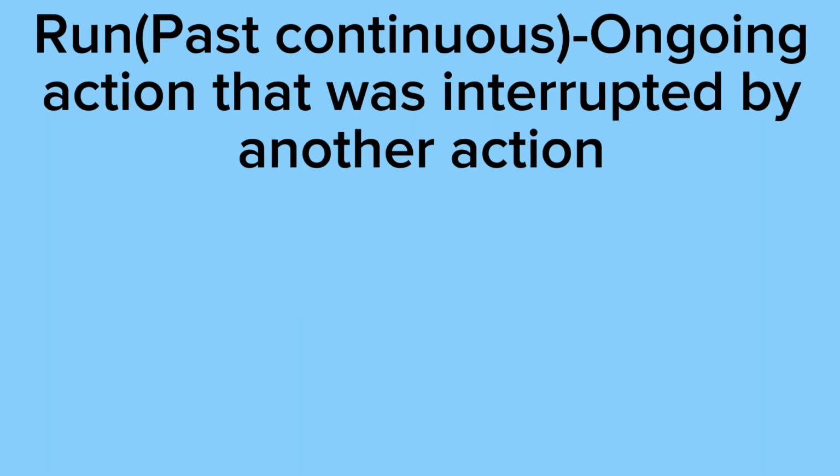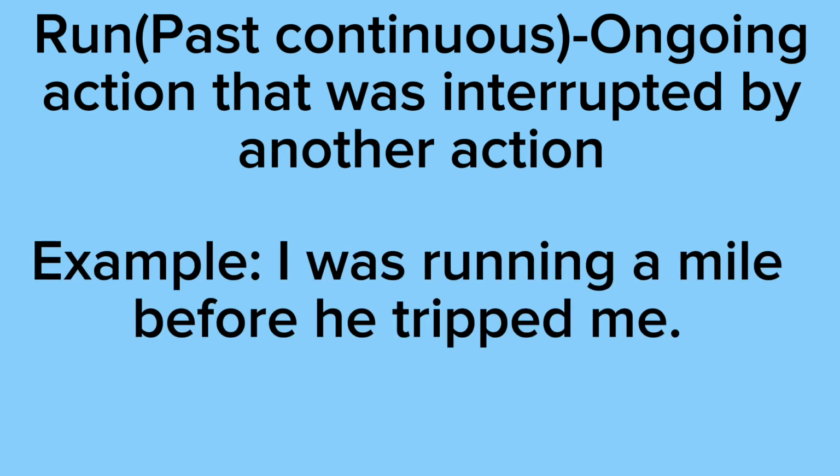Past continuous means an ongoing action that was interrupted by another action. So our example says I was running a mile before he tripped me. So him tripping me was the action that interrupted the action of me running a mile.